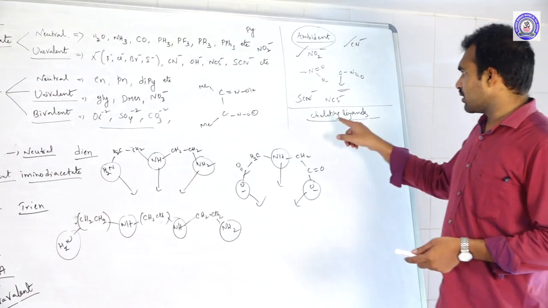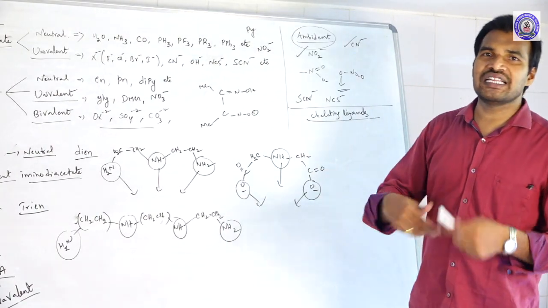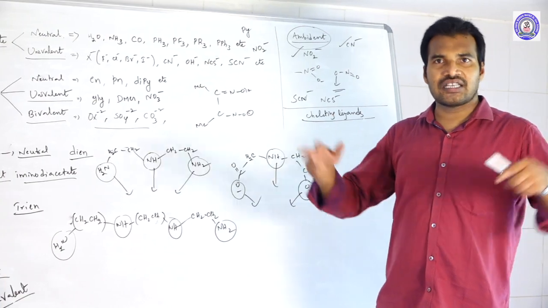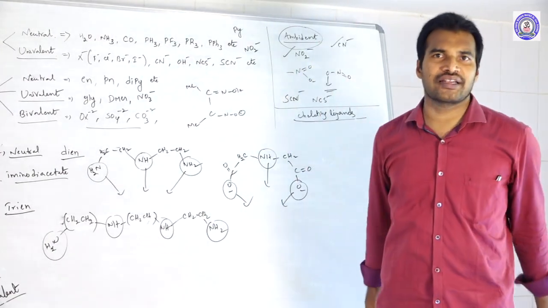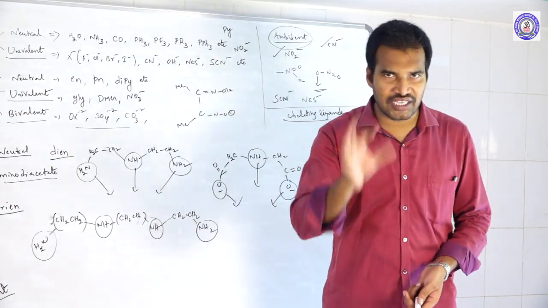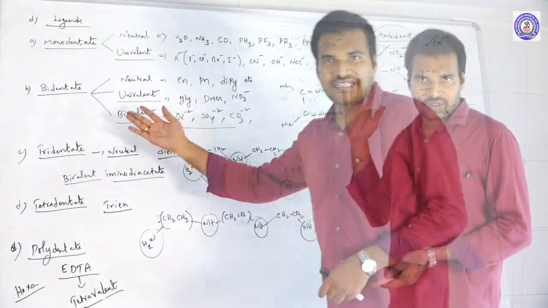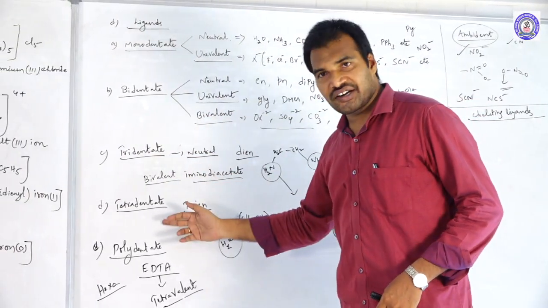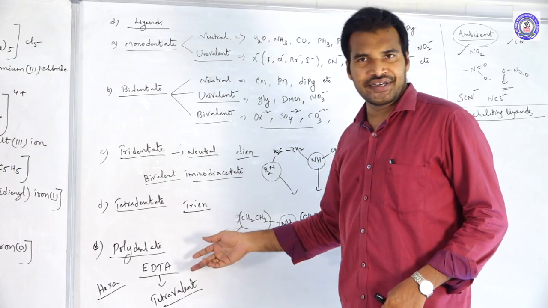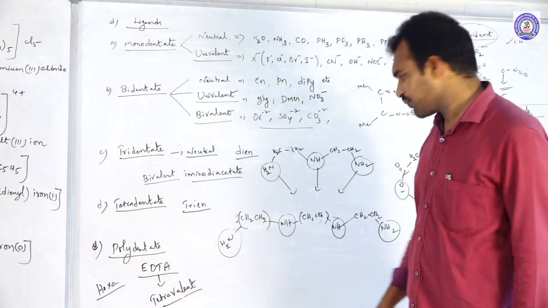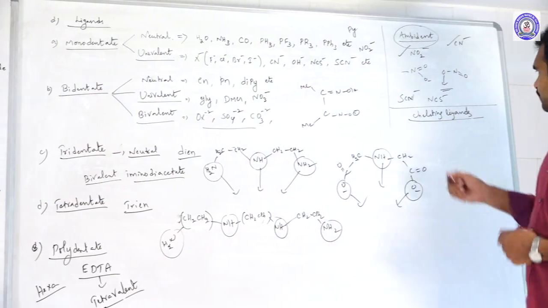Bidentate, tridentate, tetradentate, and polydentate ligands can act as chelating ligands. Okay.